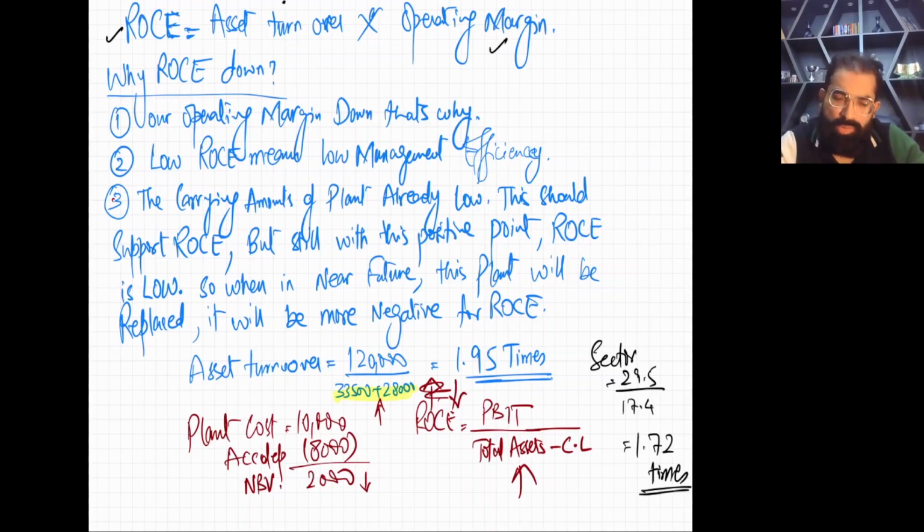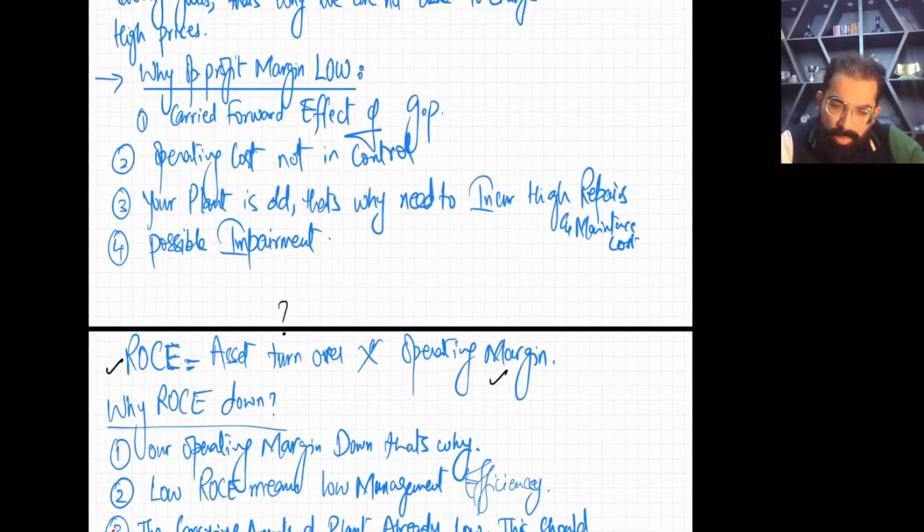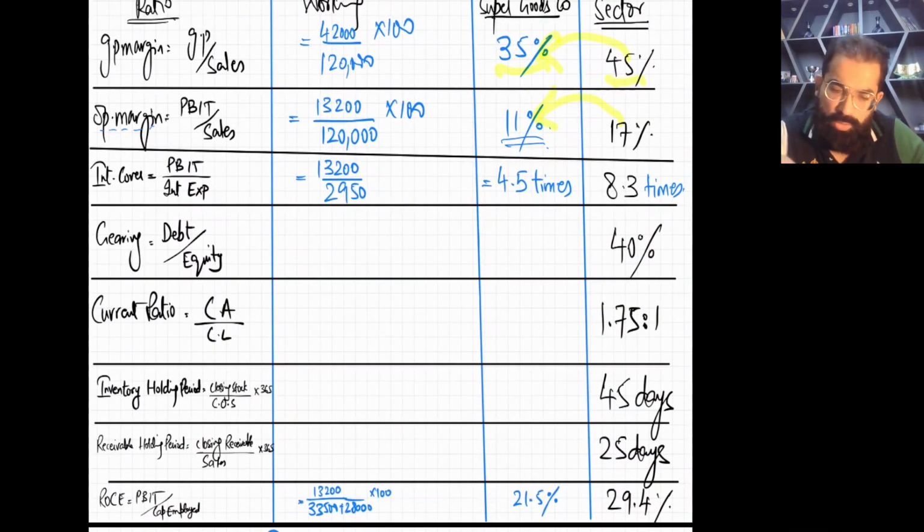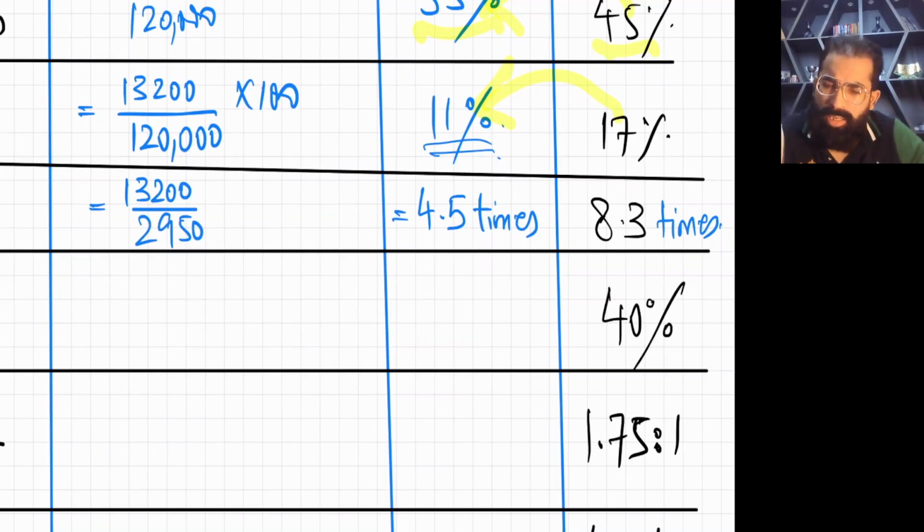Okay. So now which ratio is less? Just interest cover we have to discuss. Then we'll switch to interest cover again. Just I'm telling you orally, our interest cover is low as compared to industry. So that means our interest paying ability, what interest cover shows? Interest cover shows the interest paying ability of the company. So yes, our interest paying ability is low.